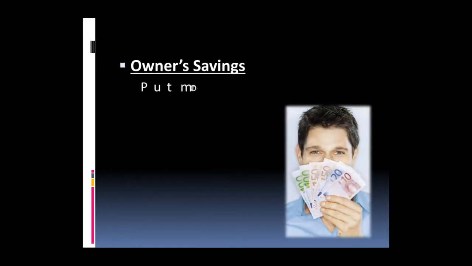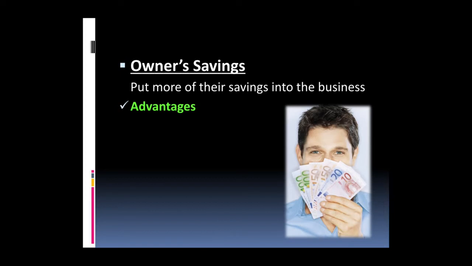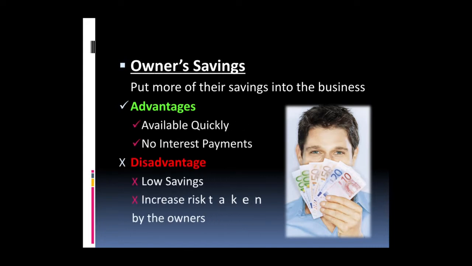Now, owner savings, the fourth one, is the money that the owners put into the business. Of course, savings are the number one source of finance, especially for sole traders. It's available quickly, and you don't need to pay interest. But many sole traders have low savings, and sometimes they don't prefer to take the risk of using this source of finance to invest or to expand their business.